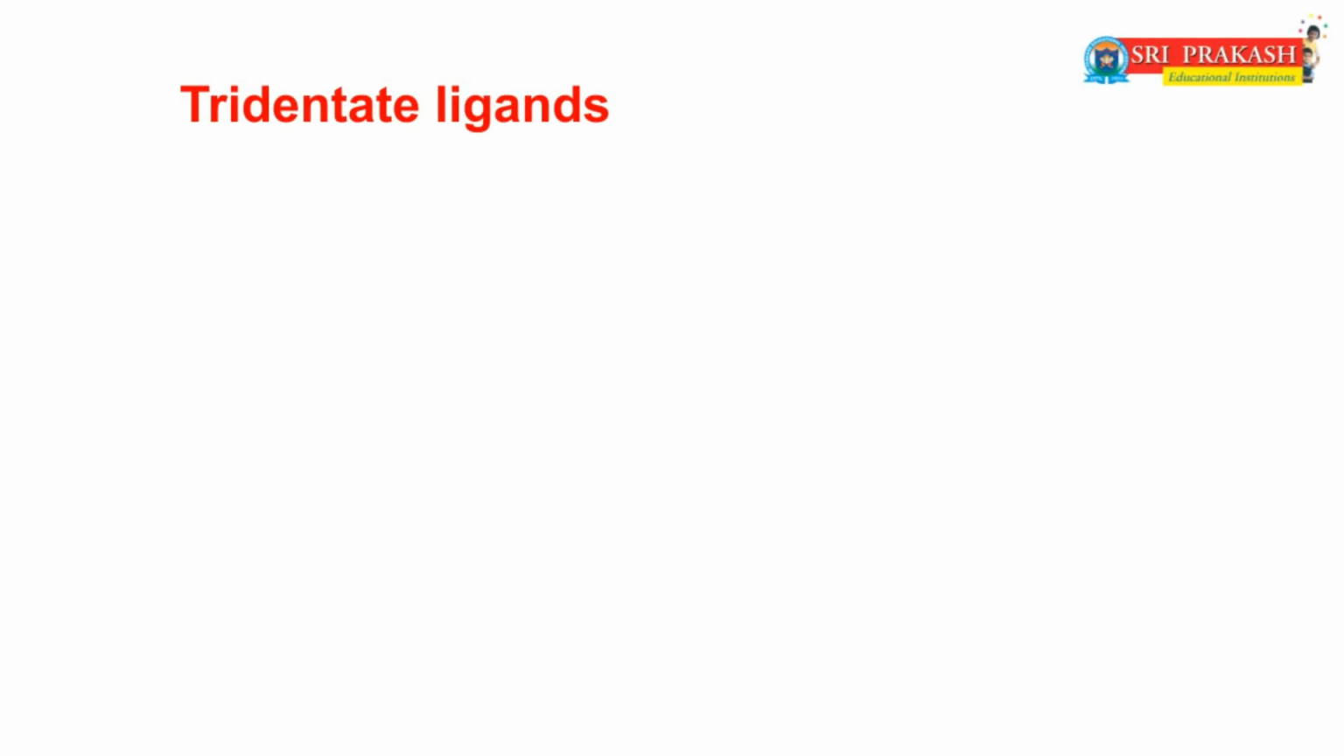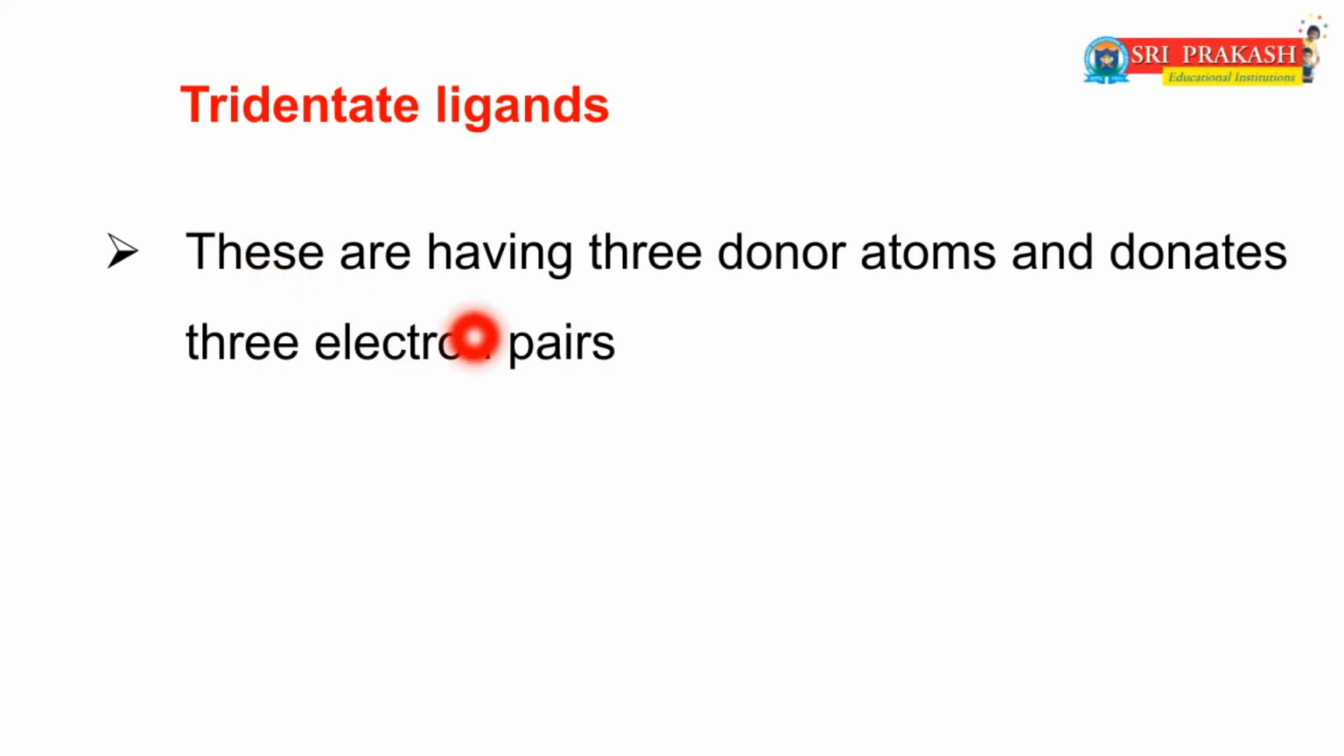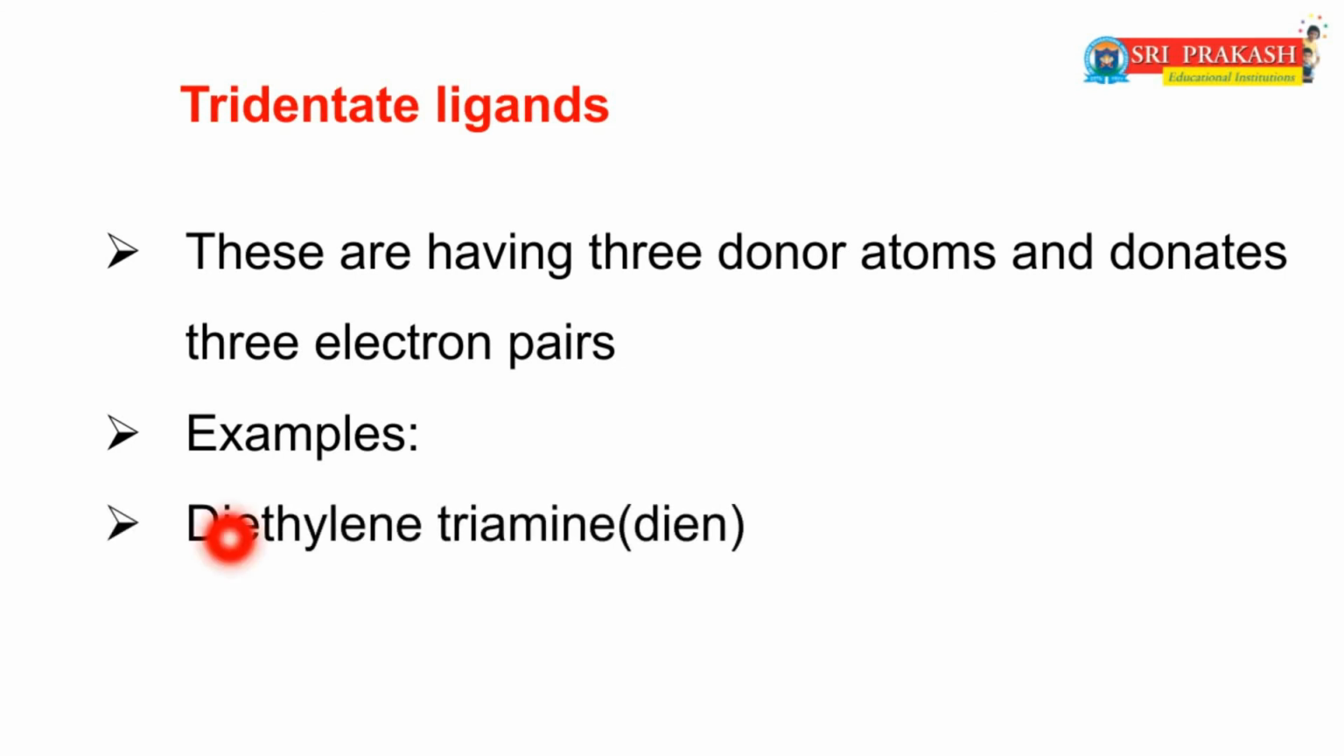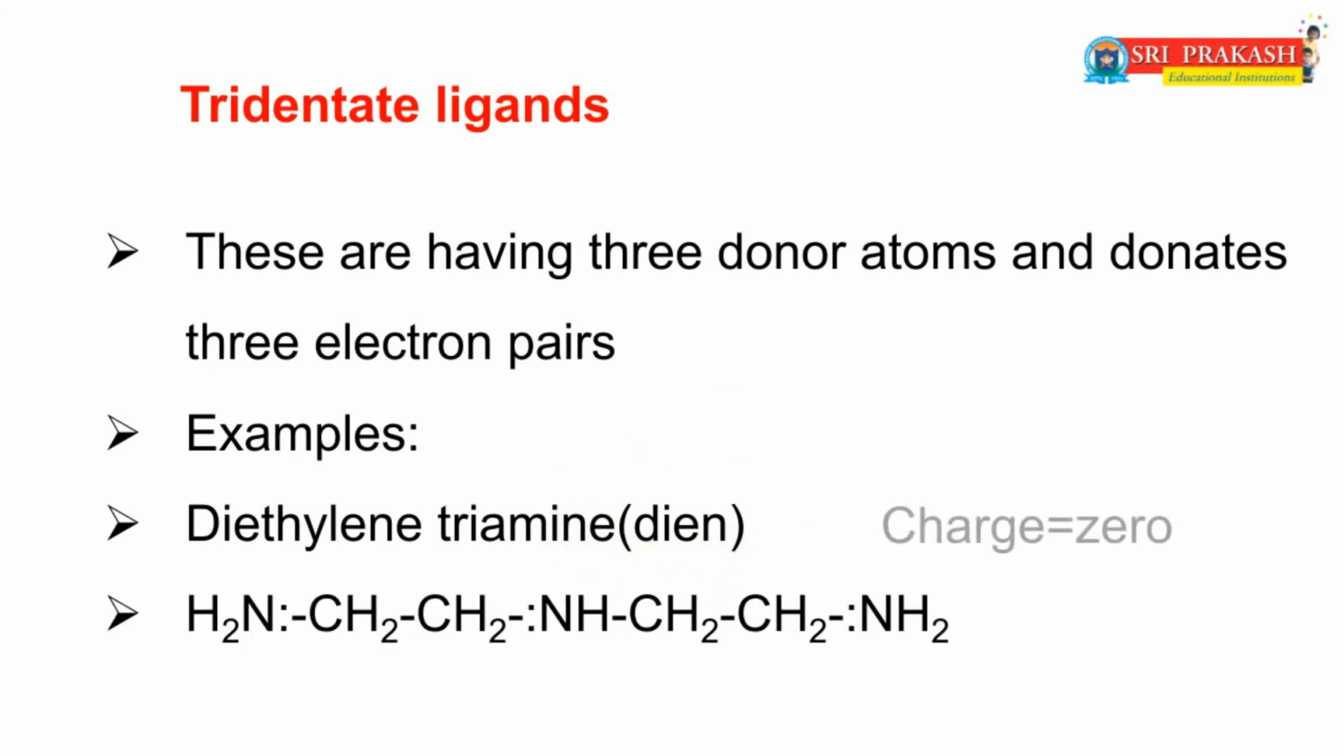Now we will discuss another type of polydentate or chelating ligand, tridentate ligands. These have three donor atoms and donate 3 electron pairs to the central metal ion, then form a complex. The best example of tridentate ligands is diethylene triamine. The simple representation of diethylene triamine is dien. This is the structure of diethylene triamine: NH2, CH2, CH2, NH, CH2, CH2, NH2. Here nitrogen atoms are donors. So the charge of this ligand is 0.